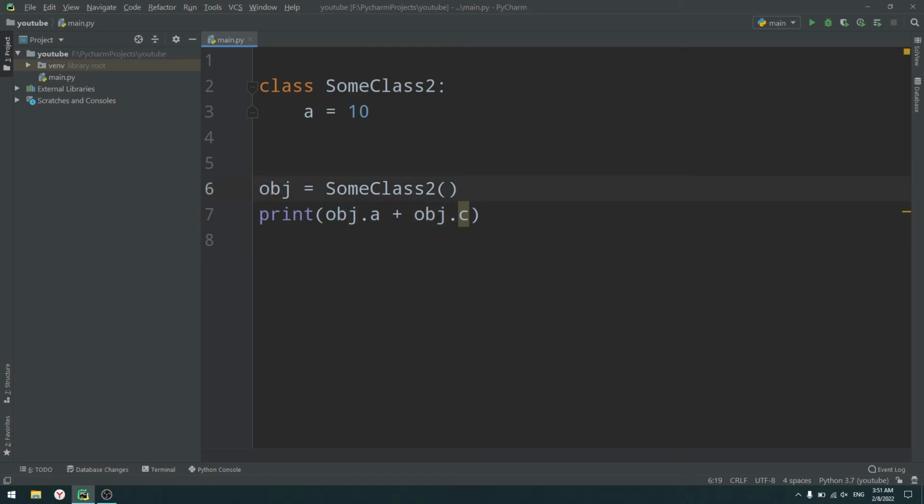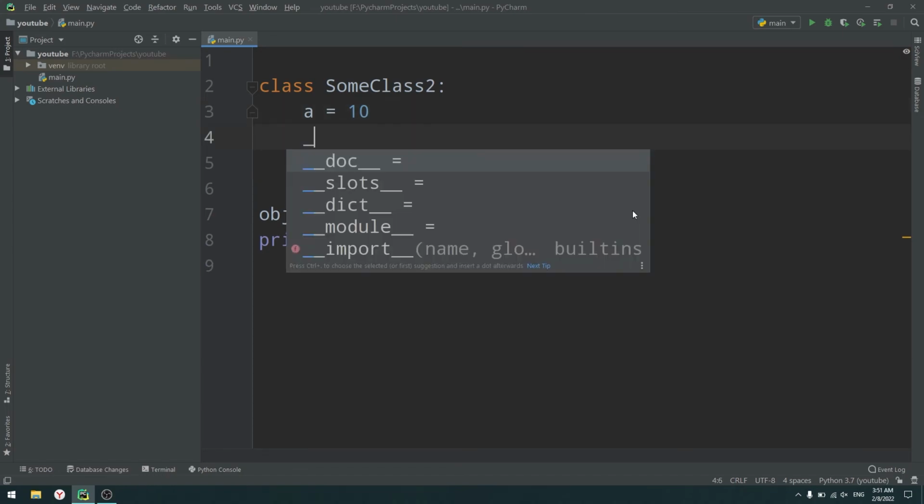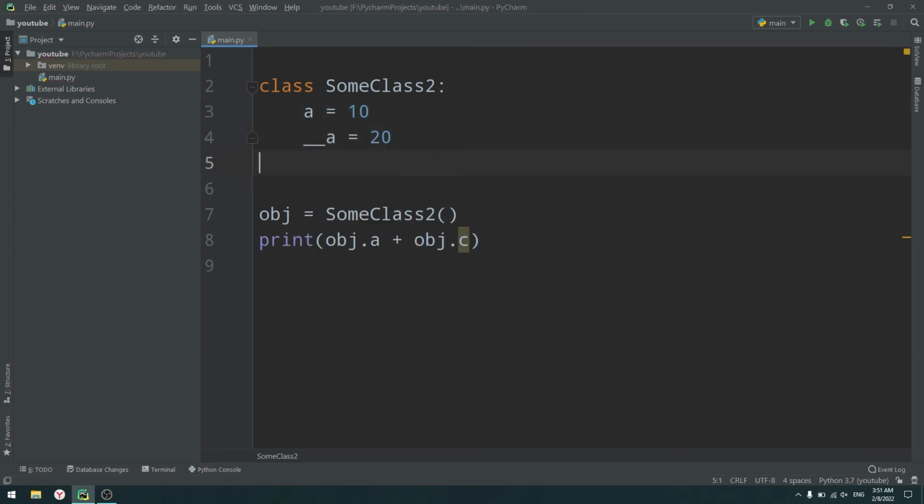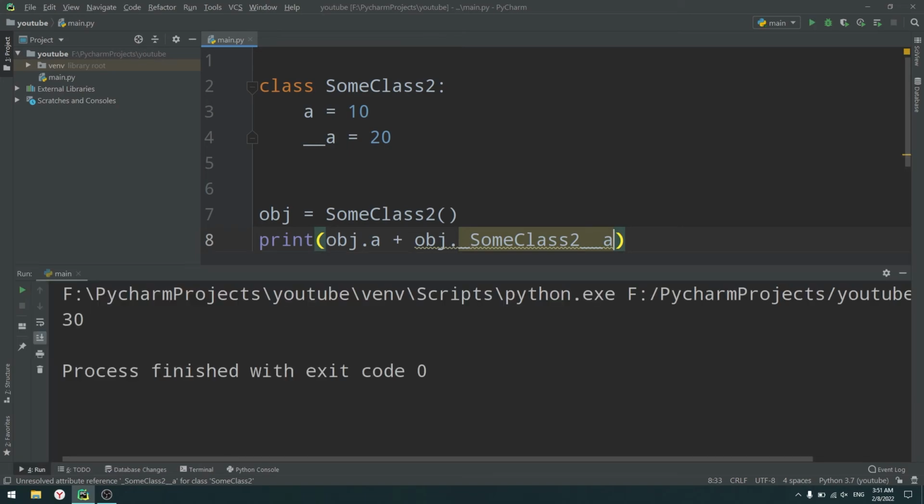to do basically anything. What you can do is actually use a private variable, for example a = 20, and then you can get that private variable with some class 2 a. It's not a problem, as you can see, 30, but you should never do that. So Python allows you to do a lot of things.